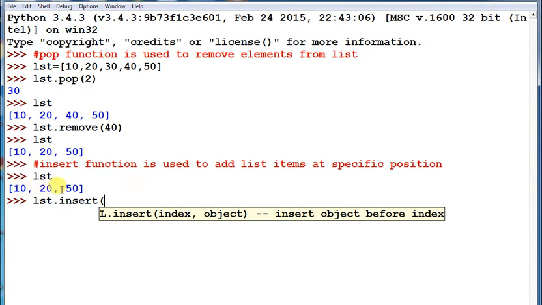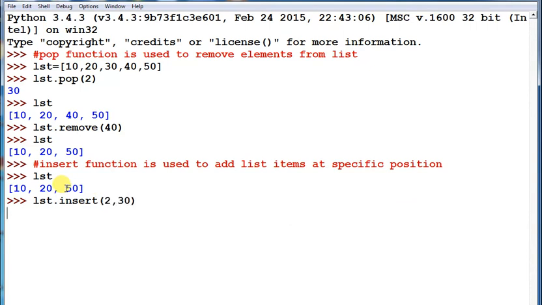So 0 1 2. So at second index I want to add 30, and then you can check the 30 has been added at that location. So when you want to add a value at certain location, you can add that value at that location with the help of insert function.